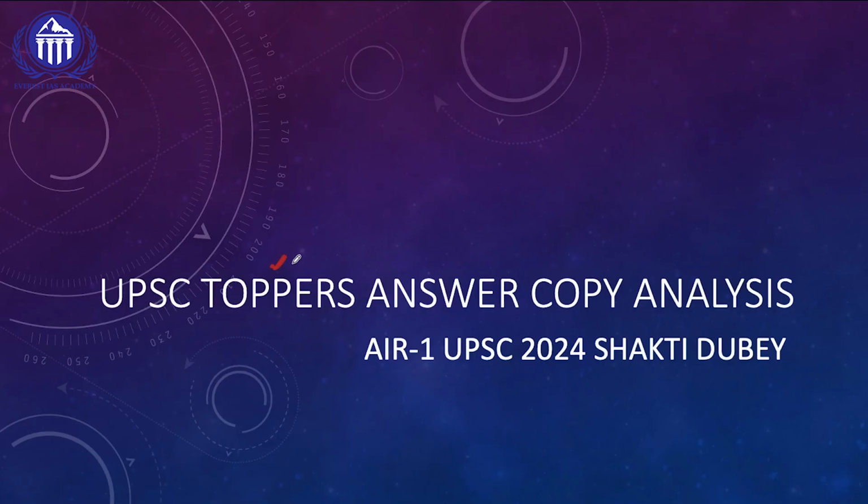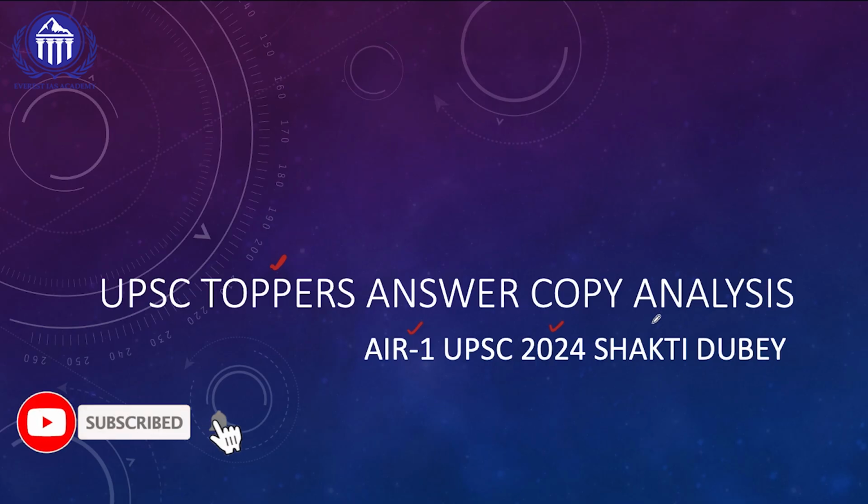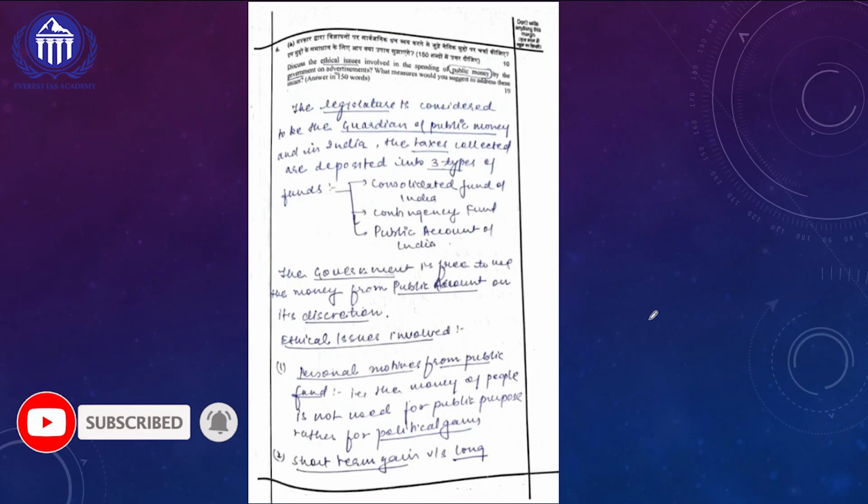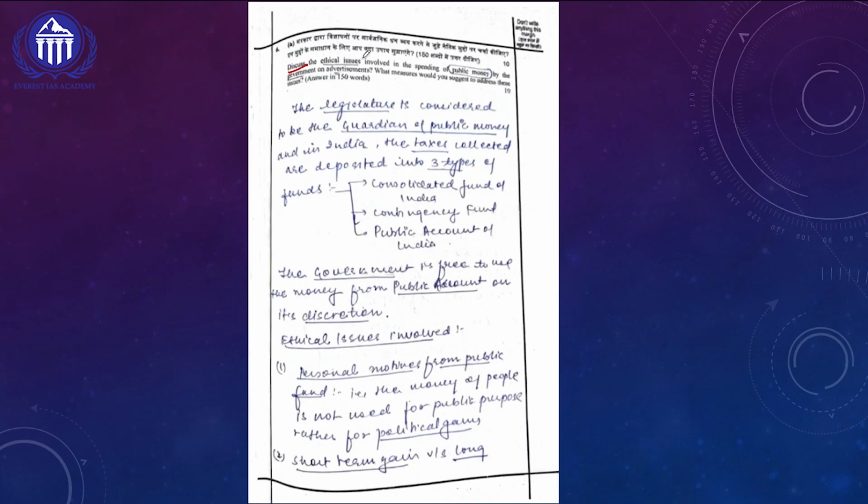In today's UPSC Toppers Answer Copy Analysis, we are going to see All India Rank 1 UPSC 2024 Topper Shakti Dubey's answer writing. So let's go into the question which has been asked here. Discuss the ethical issues involved in spending the public money by the government on advertisements. What measures would you suggest to address the issue?